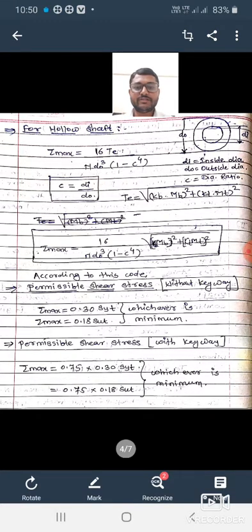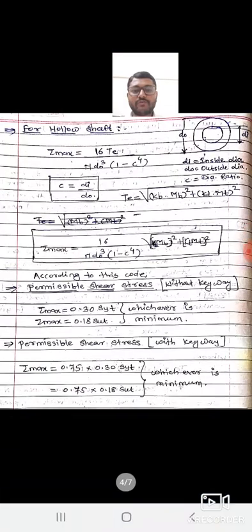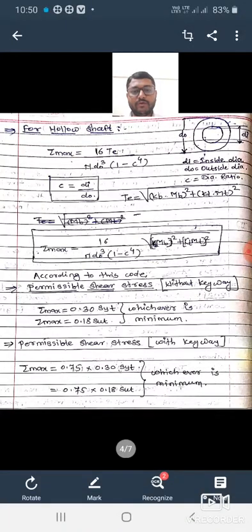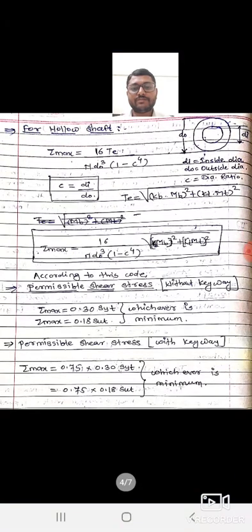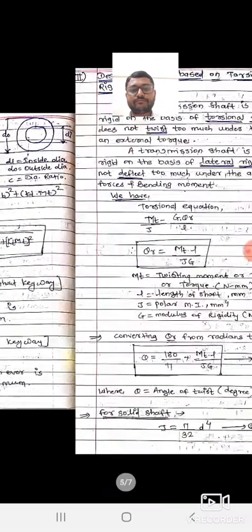The next condition is again permissible shear stress, but for with keyway. We know that tau max equal to, here the condition is 0.75 into 0.30 SYT and 0.75 into 0.18 SUT. That means whichever is minimum, you can proceed with for the next calculation by taking the minimum value from these tau max equations.